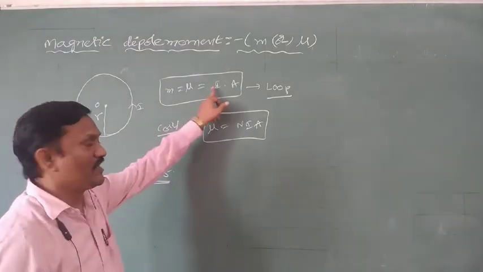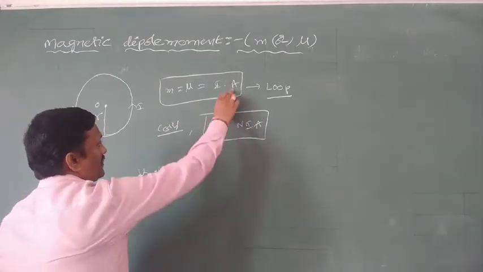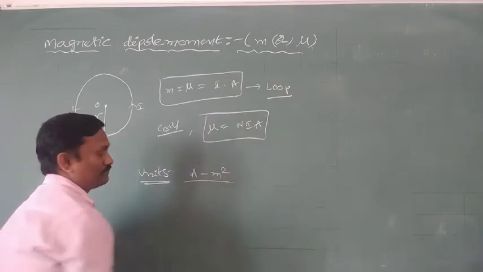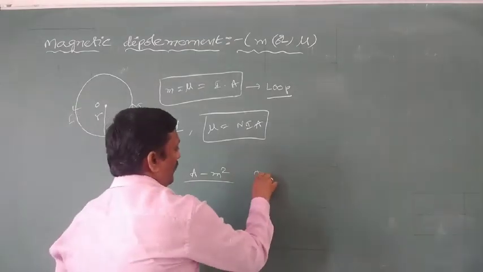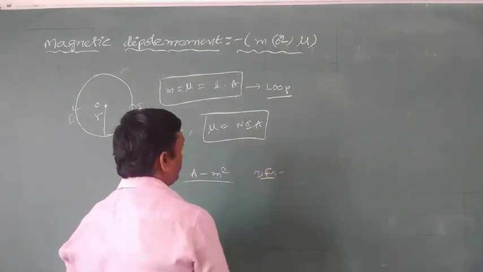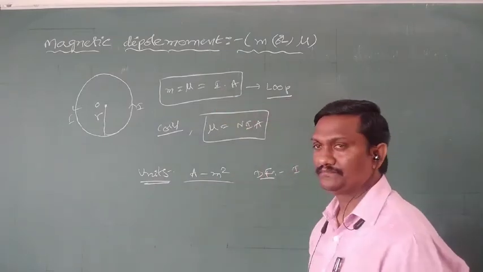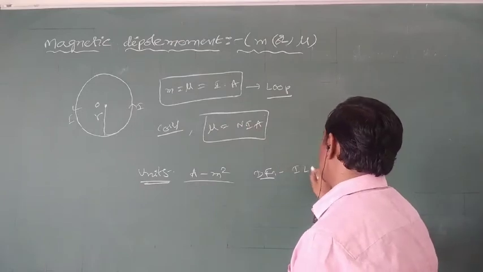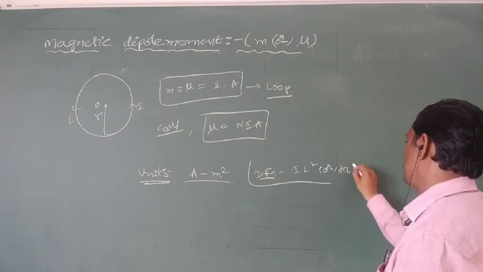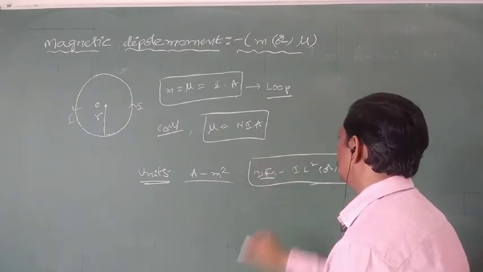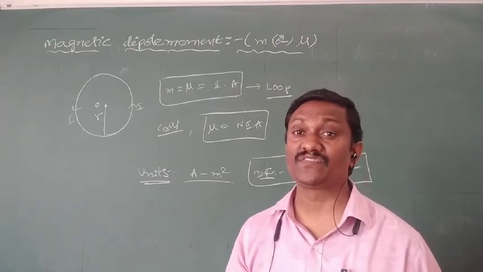We know current into area. Current having units ampere. Area having units meter square. So it having units ampere meter square. Dimensional formula: current having dimension formula I, area having dimension formula L square, so IL square. So that is about magnetic moment or magnetic dipole moment of a circular loop.